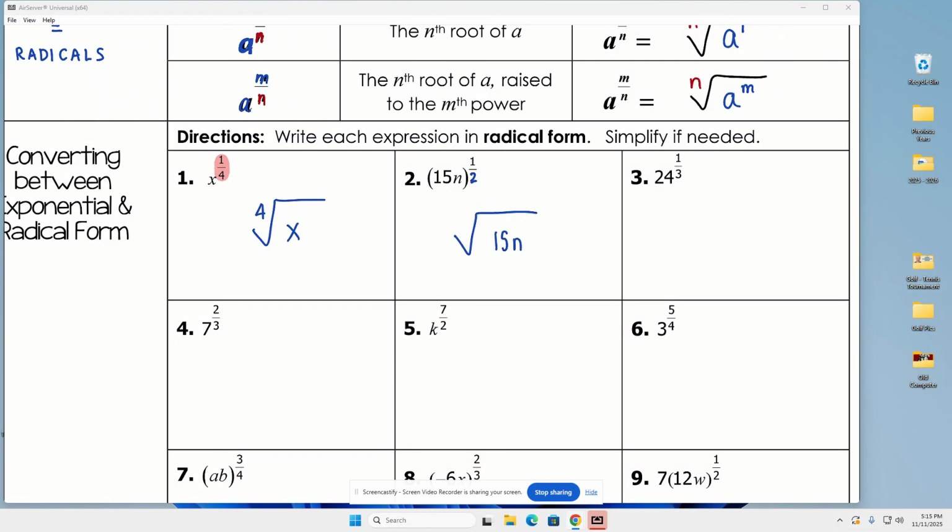All right? How about one of you say out loud, how do I write number 3? I hope you said the cube root of 24. Now, this is the only one that we've done so far that actually fits what the very end of this statement says: simplify if needed.